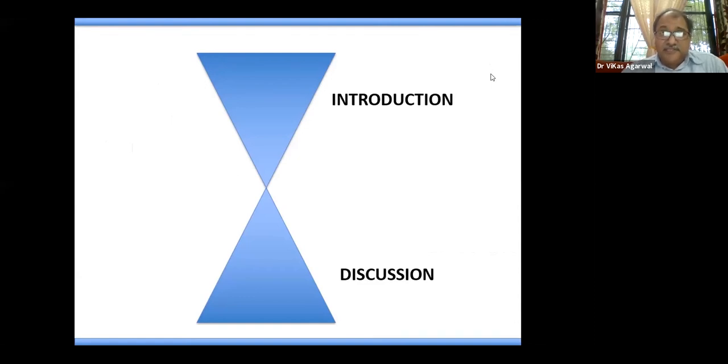Introduction just introduces the subject, puts forth the deficits, and finally ends in a hypothesis for which the study is being planned. Whereas discussion should start from a summary of the specific results of the study, and then go on to discuss those results from being very specific to a general concept, as far as existing literature is concerned. We'll briefly discuss some of these important aspects.